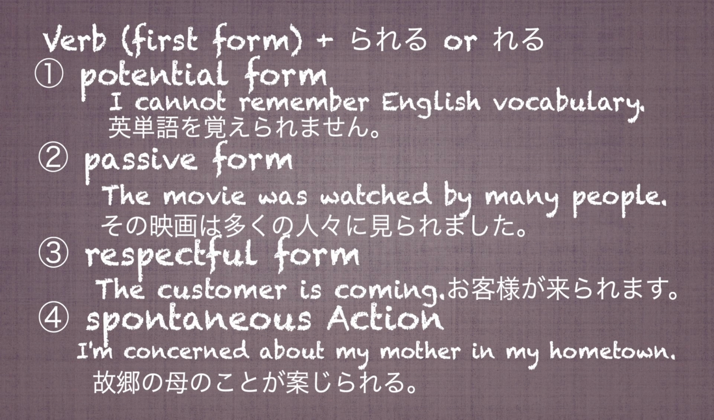られる has a passive form and potential form at the same time. られる or れる are auxiliary verbs that have four meanings: potential form, passive form, respectful form, and spontaneous action.